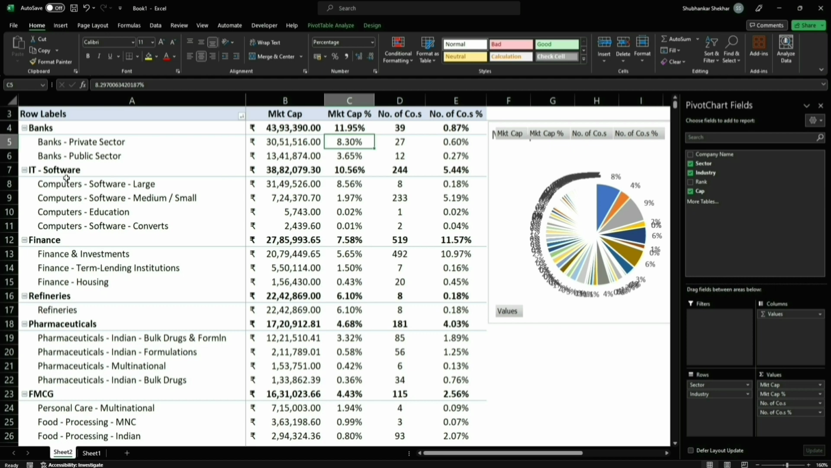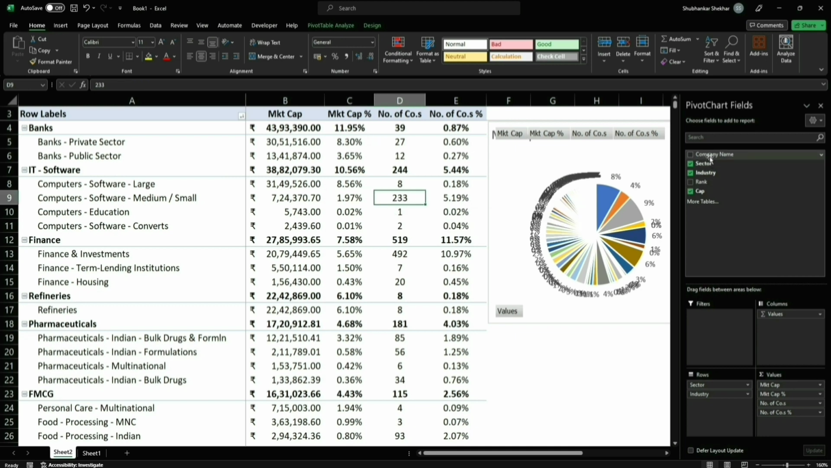So you can see under IT software, software large companies happen to have the highest market cap within the sector, and there only happen to be 8 companies. You can understand how concentrated the market cap here is. Whereas the next, medium to small, only represents roughly 2% and there happen to be 233 companies.